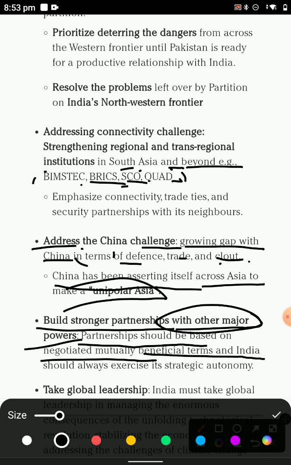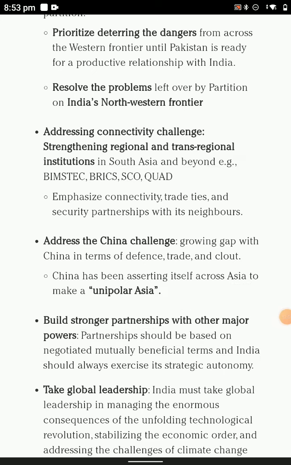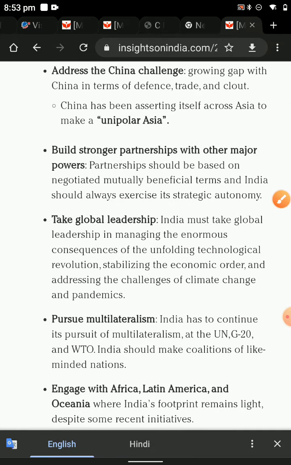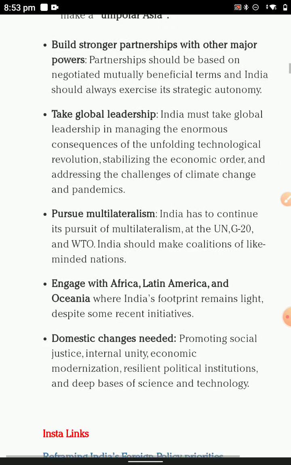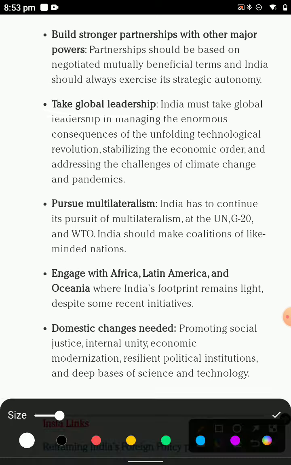India should always exercise the extent of autonomy. So you have realized this topic can be learned: build a stronger partnership with other major powers, taking leadership. That is sufficient for your